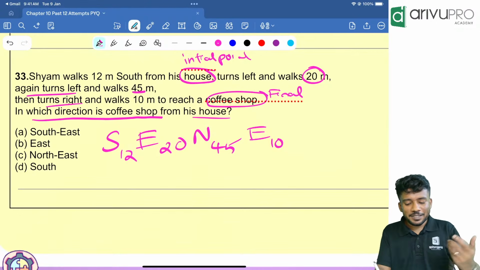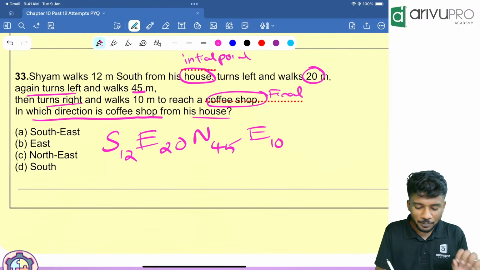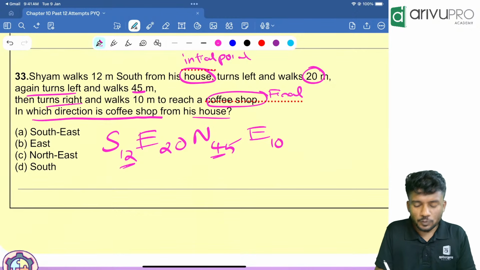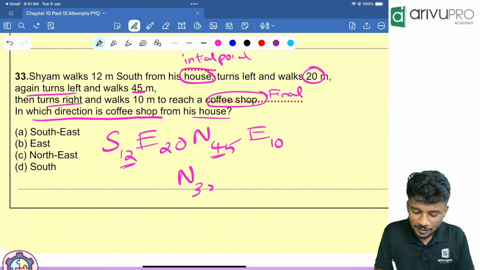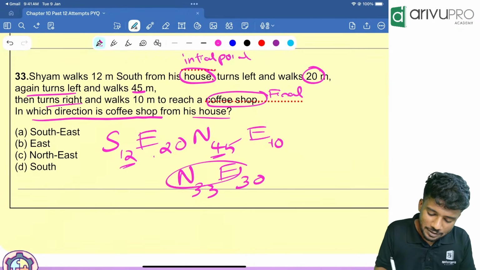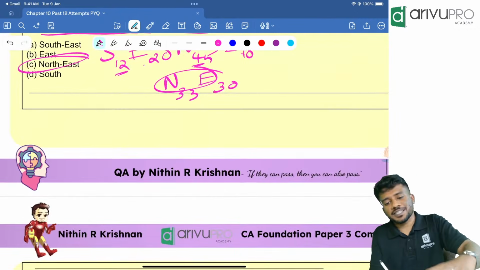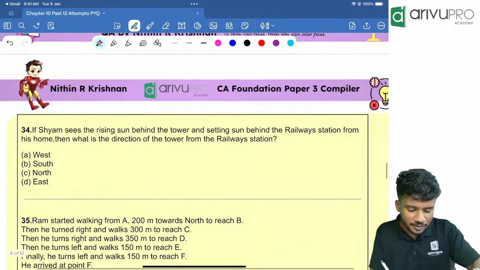So people, tell me the answer. Everything is given properly over here. North and south, which is bigger? North. 45 minus 12 is how much? 33. Then east and east will get added. East 30. So the answer is what? Northeast. Option C.